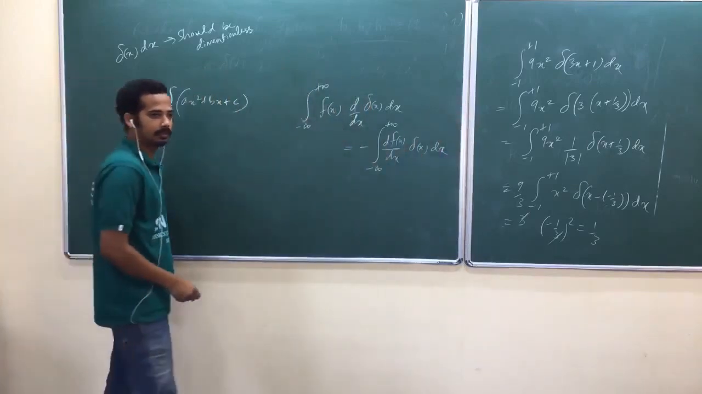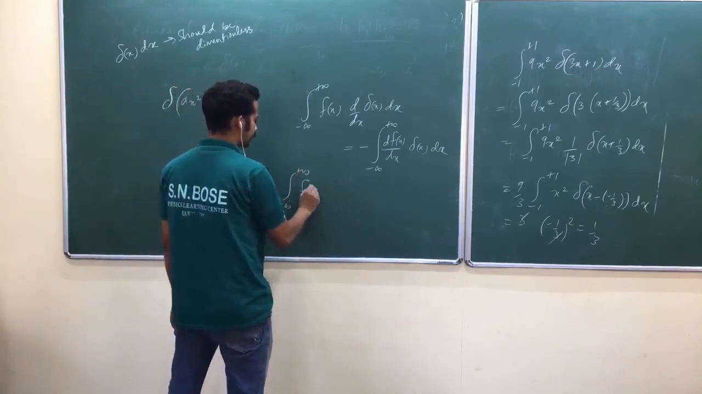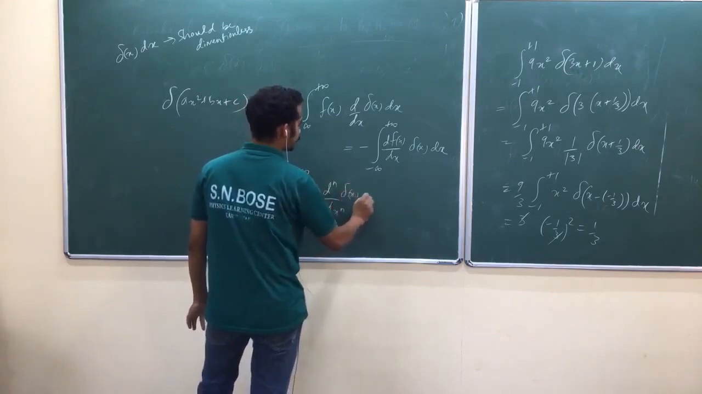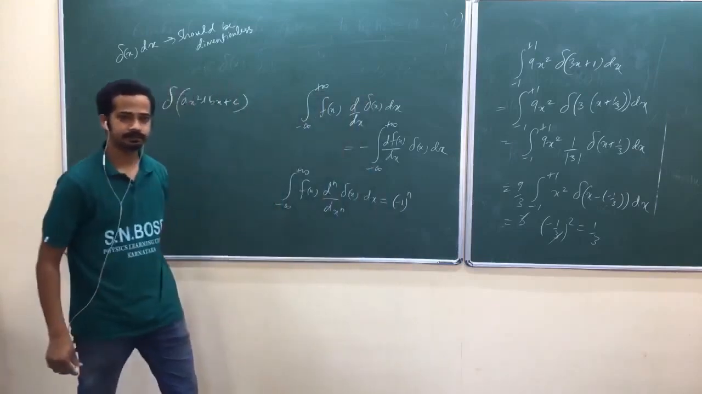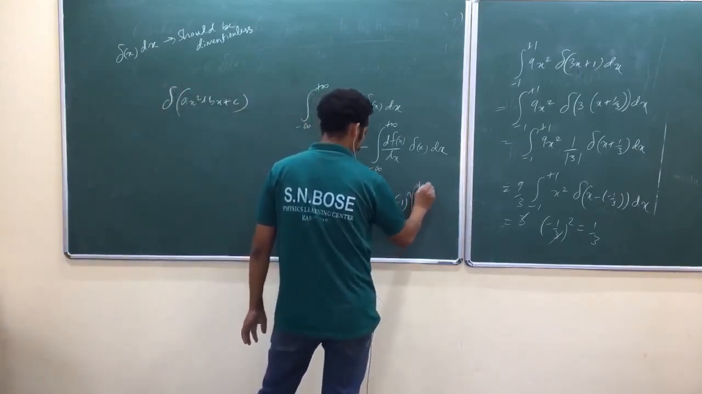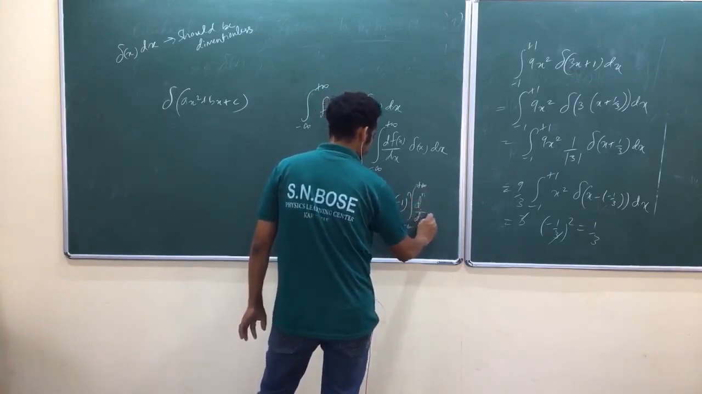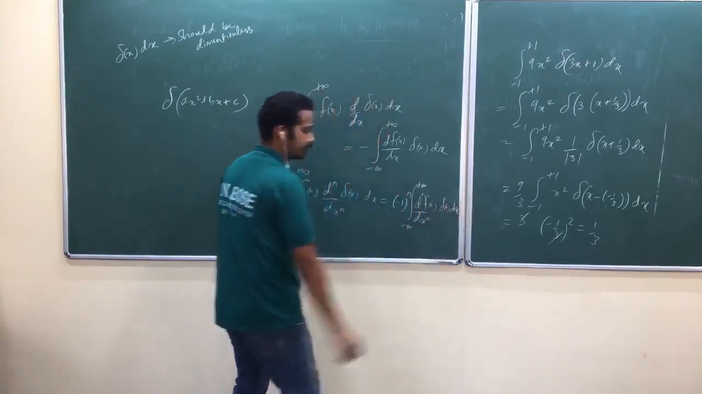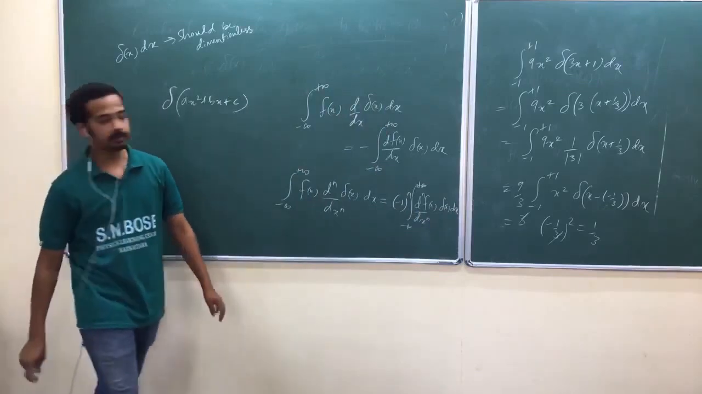Now if you keep on doing this, the integral from minus infinity to plus infinity of f of x into the nth derivative of delta of x dx, that's equal to, any idea? Minus 1 power n into the integral of the nth derivative of f of x into delta of x dx. A special case of this property is discussed in problem number 1.46.